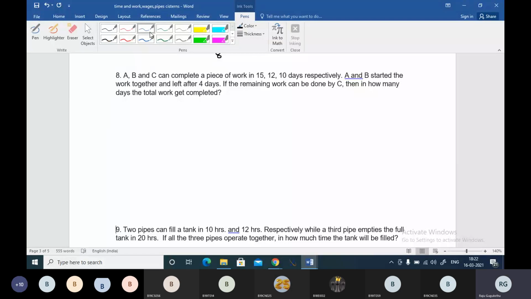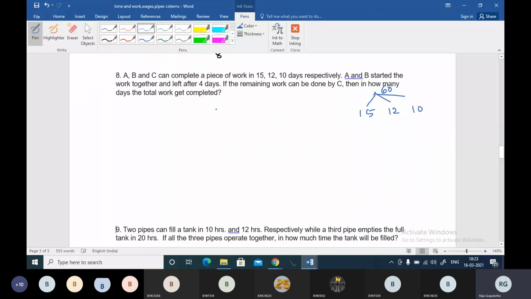Okay, let me take the pen. ABC 15, 12 and 10 days, and the LCM will be, dividing by 5, 3, 2 and so on, 15 times 4, which is 60. So 60 is the LCM.